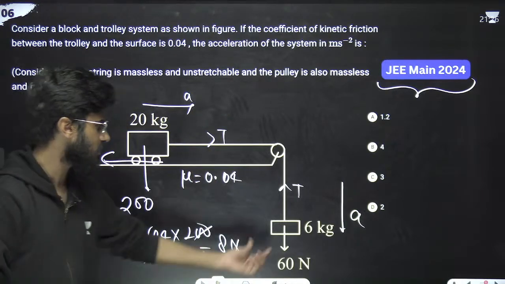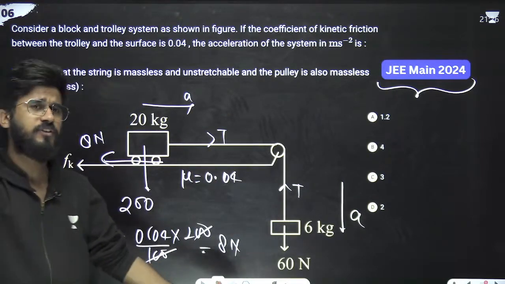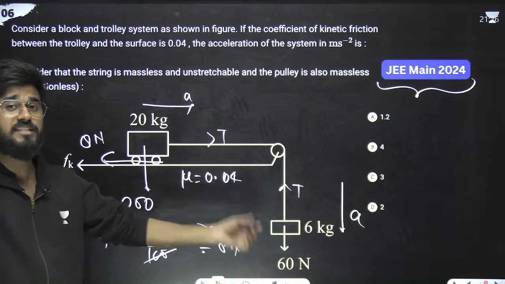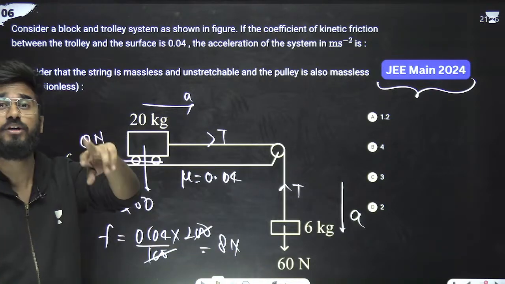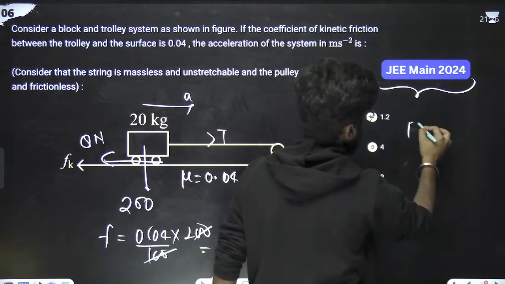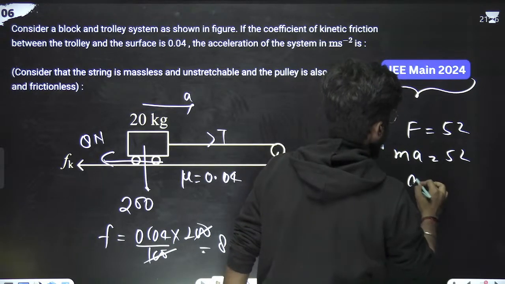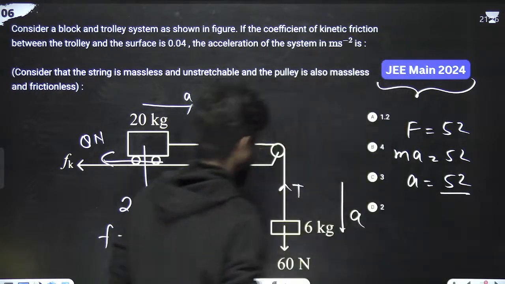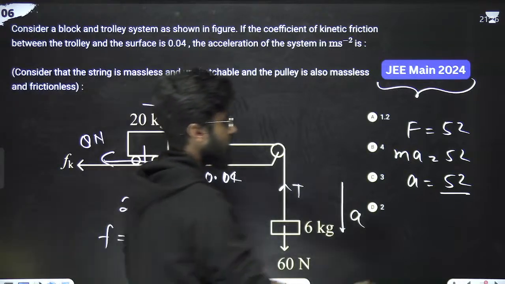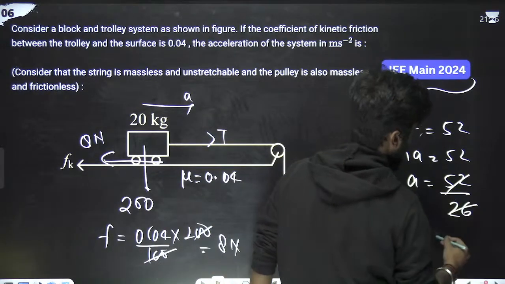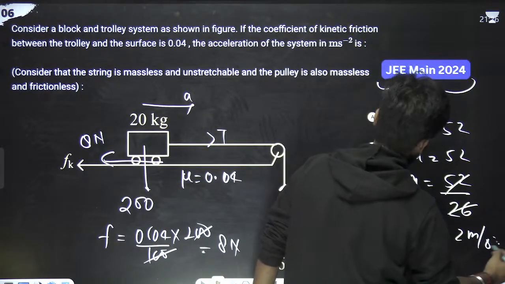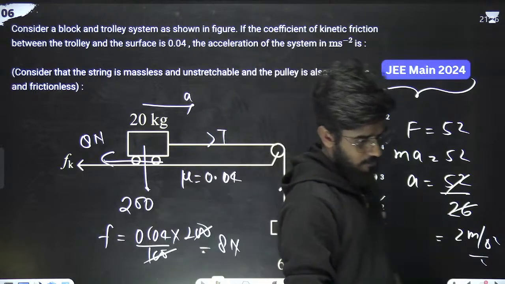So what is the total force? 60 is in this direction. Opposing force is 8 Newton. So 60 minus 8 is 52. 52 is the total force. F is equal to 52. Force is mass into acceleration, that is equal to 52. A is 52 by total mass. Total mass is 6 plus 20, that means 26. 26 2s are 52, means 2 meters per second square. 2 meters per second square means D option is correct.